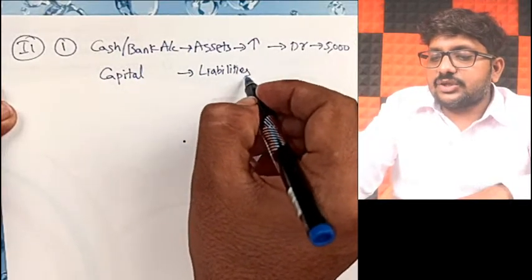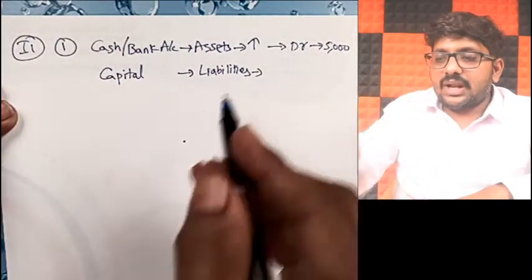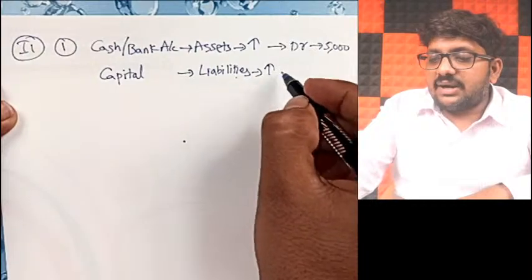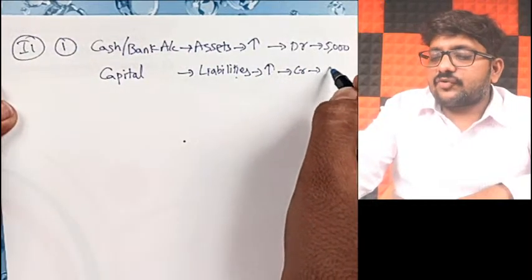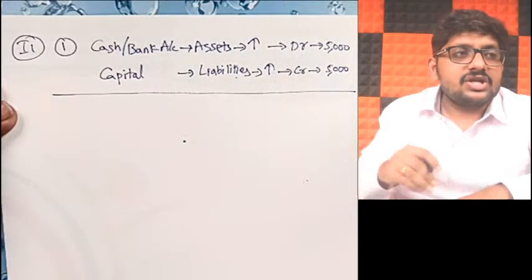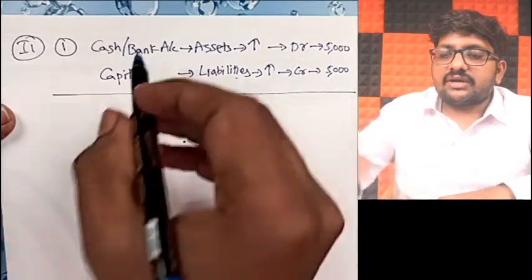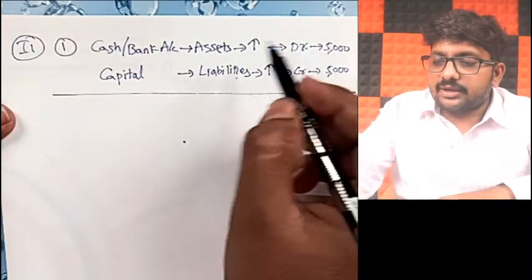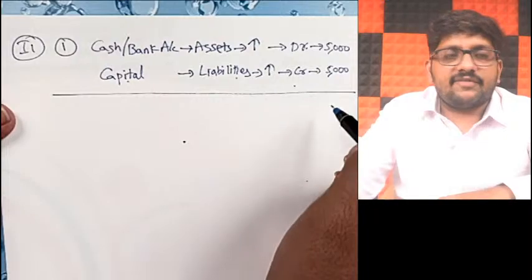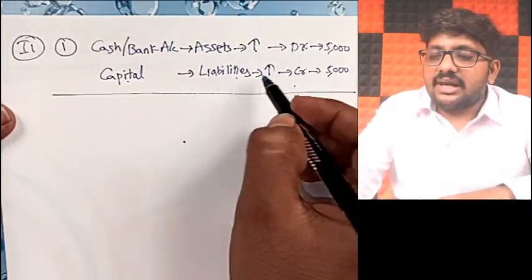Anyways, capital is a part of liabilities, I already discussed with you. And when the owner brings in money, his capital in the business will increase. When liabilities increase, we have to credit, that also by 5,000 hundreds. Correct? So that will be the transaction which we'll be discussing. So the journal entry will be: Cash or bank account debit to capital 5,000. Correct? So, sir, what is this, asset increase debit, liabilities increase credit?